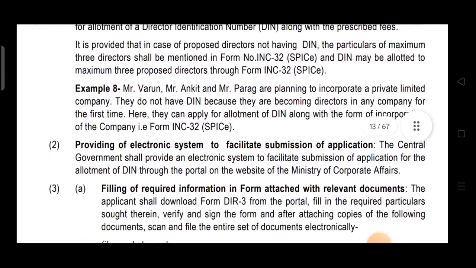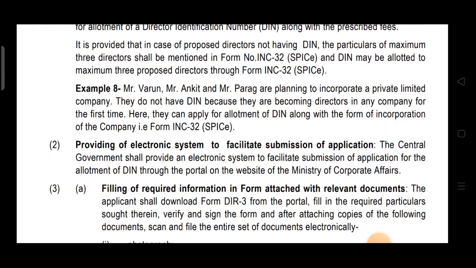Remember these forms. Now example 8. Mr. Varun, Mr. Ankit and Mr. Parag are planning to incorporate a private limited company. They do not have DIN because they are becoming directors in a company for the first time. Here they can apply for allotment of DIN along with the form for incorporation of the company, that is form INC 32.